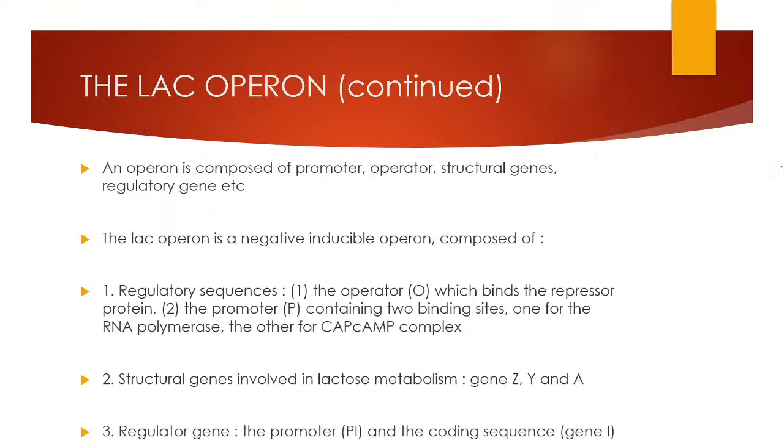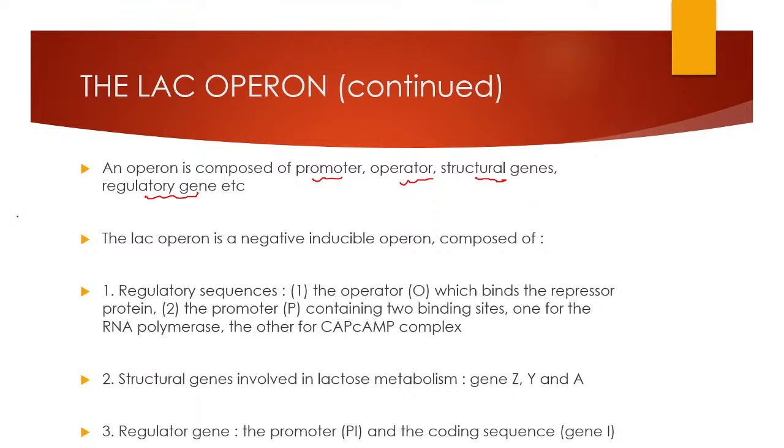So we have already studied about the structure. Once again, I am saying that this operon is basically composed of a promoter, operator, and structural genes, and it also has a regulatory gene.